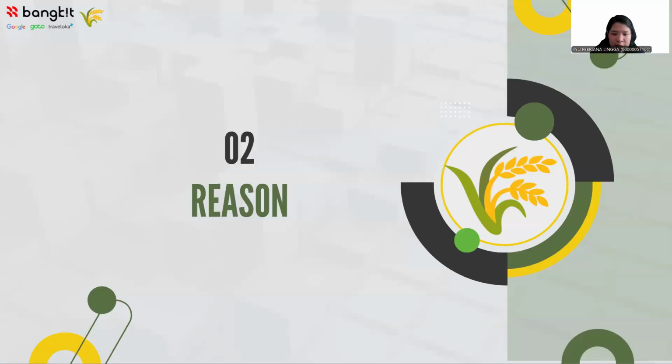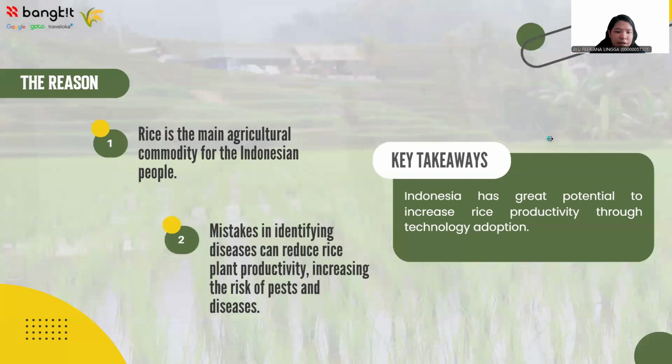So the next is the reason. Why do we take the topic of agriculture, especially regarding rice cultivation? So the first is rice is the main agricultural commodity for the Indonesian people. And then the second is mistakes in identifying disease can reduce rice plant productivity and also increase the risk of pest and disease. Not only that, Indonesia has great potential to increase rice productivity through technology adoption.